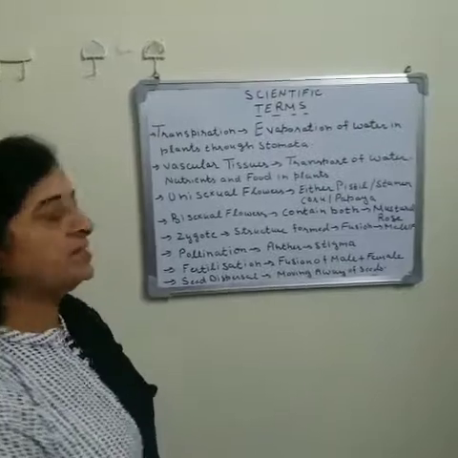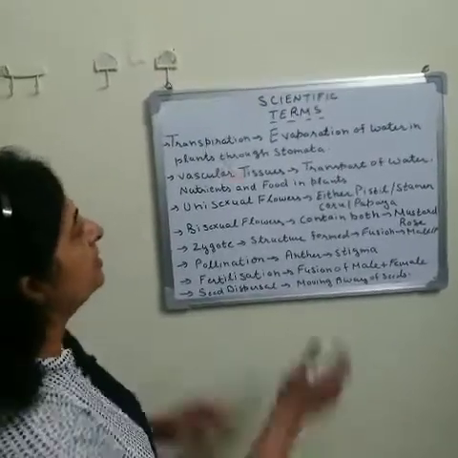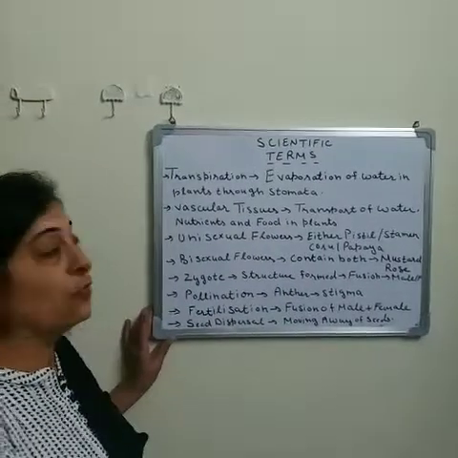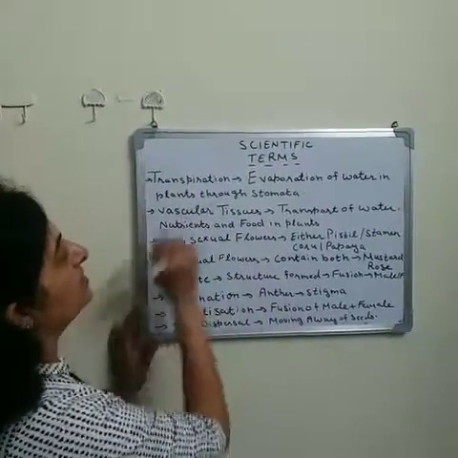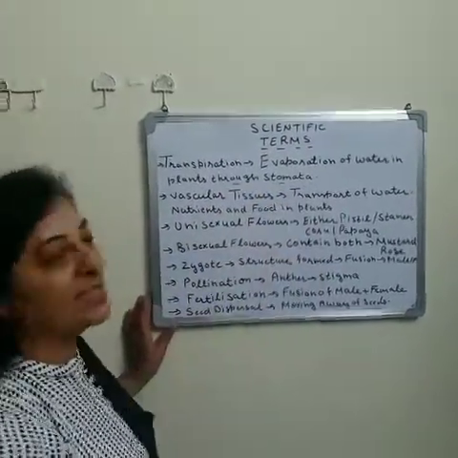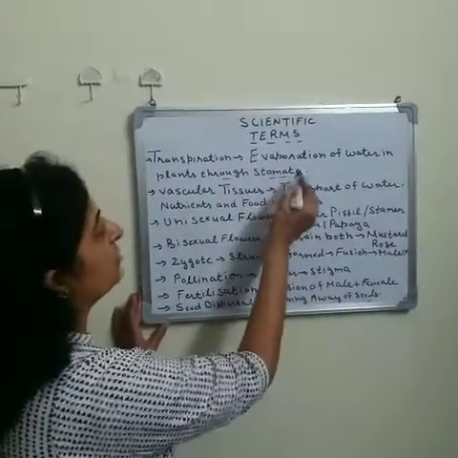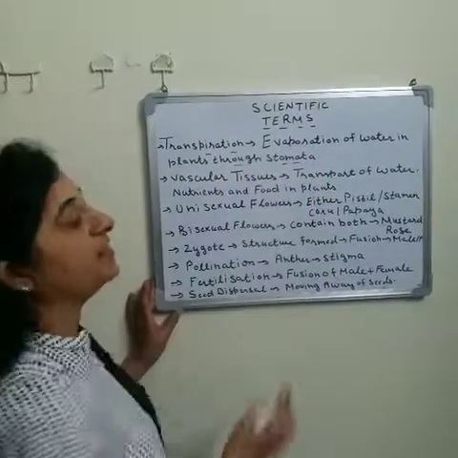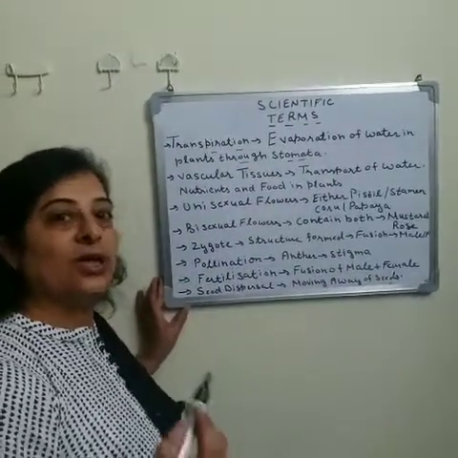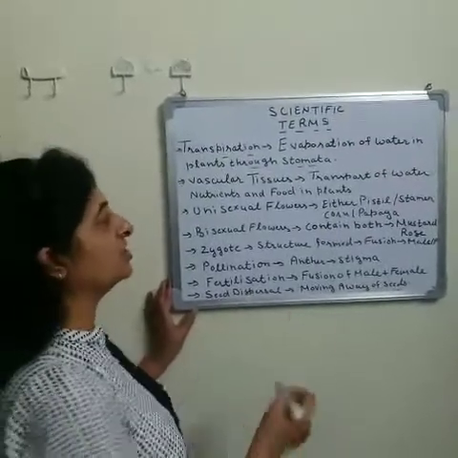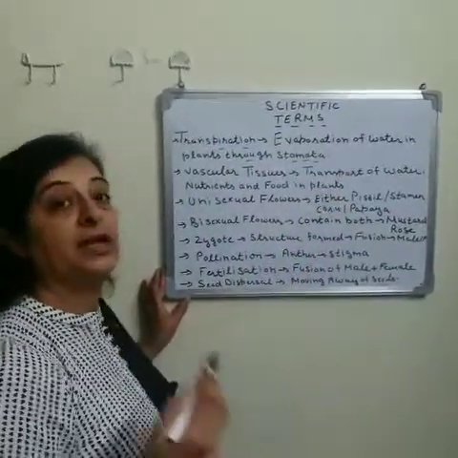Transpiration. Now we will discuss transpiration. Transpiration means evaporation or the loss of water from the plants through the stomata. Yes, when water is lost by the plants with the help of stomata, that is known as transpiration. So evaporation of water from the plants is known as transpiration, and it is mainly done in the aerial parts of a plant.